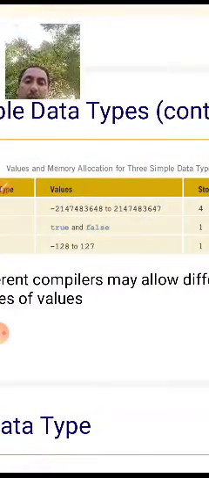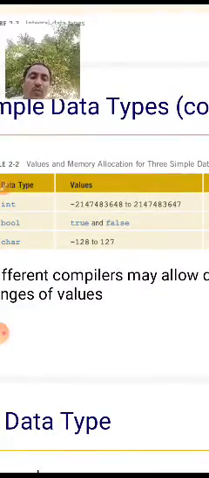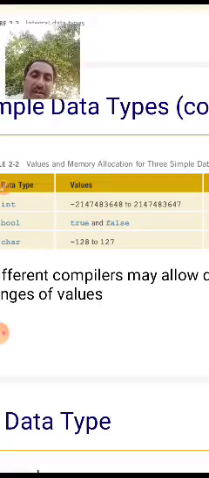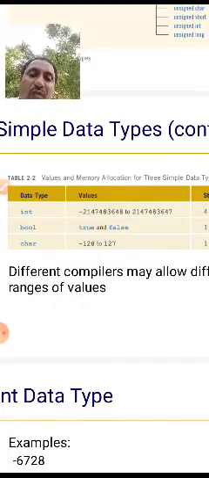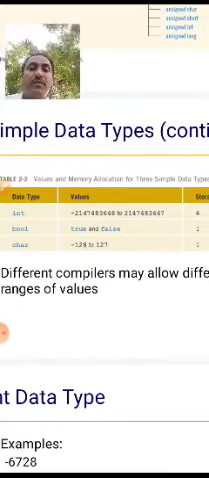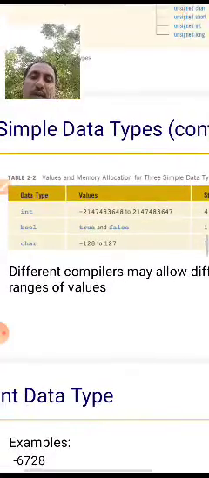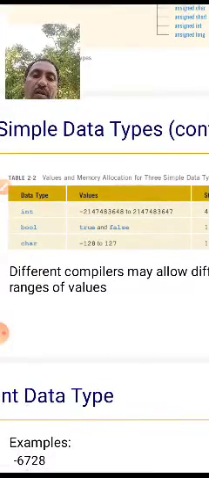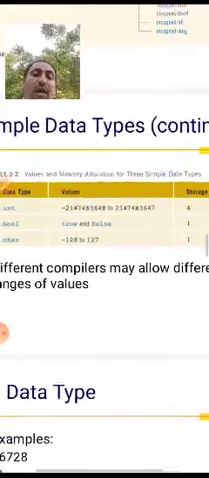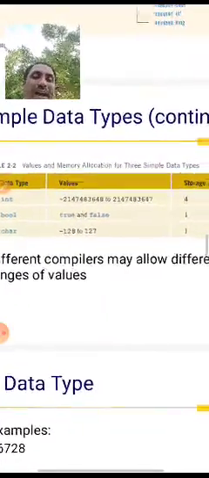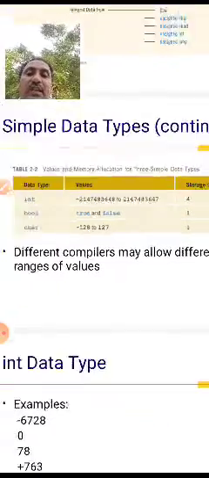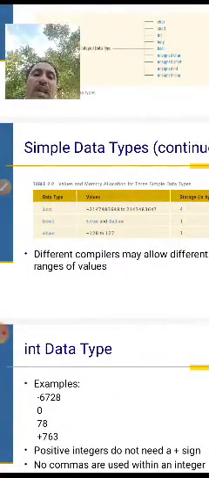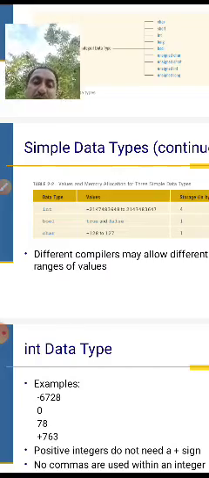Char: minus 128 to 127. It's a character. The storage value of the data type, like the integer data type, has a value and storage. Character, minus 128 to 127, 1 byte storage space. These are the value and memory allocated for the 3 simple data types.